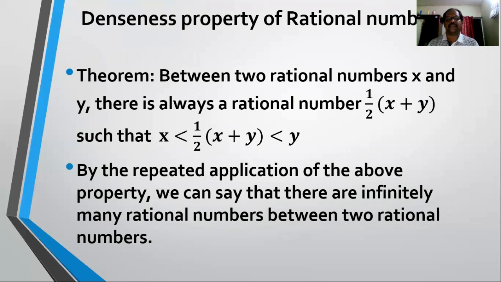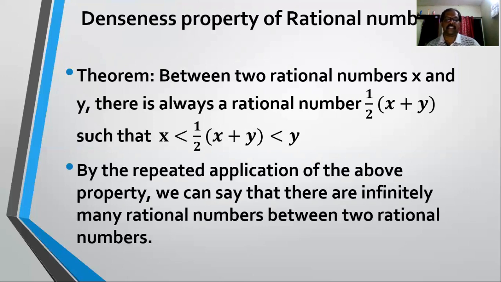What is it? Just see here. Between two rational numbers x and y, there is always a rational number, 1 by 2 times x plus y. That is the mean, we can say. If we just take the sum of two numbers and divide it by 2, we can say it is a mean, right? Or arithmetic mean we can say. So half of x plus y will lie again in between the given two rational numbers. So there is always a rational number lying in between two rational numbers.